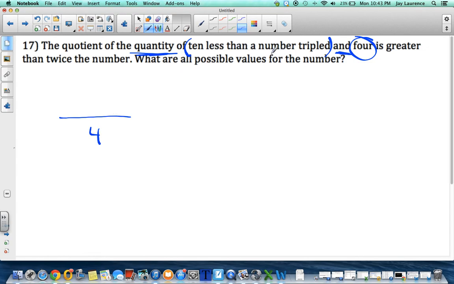10 less than a number tripled. Well, a number is n. A number tripled is 3n. 10 less is minus 10. So 3n minus 10 is greater than twice the number. Well, what's the number? n, and greater than twice the number is 2n. So there you go. There's your inequality.